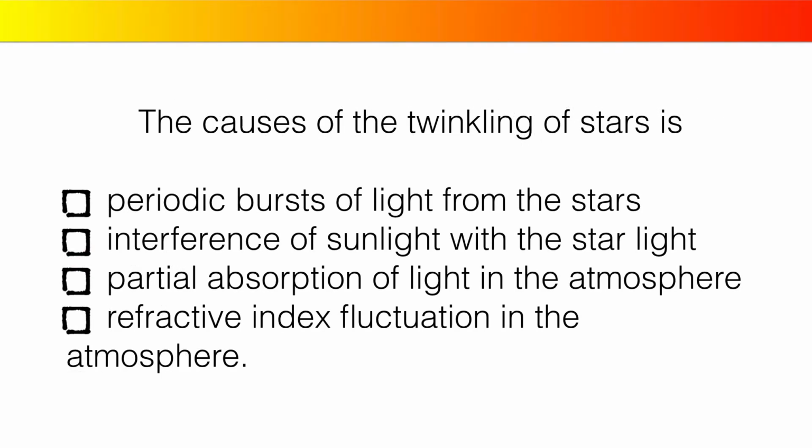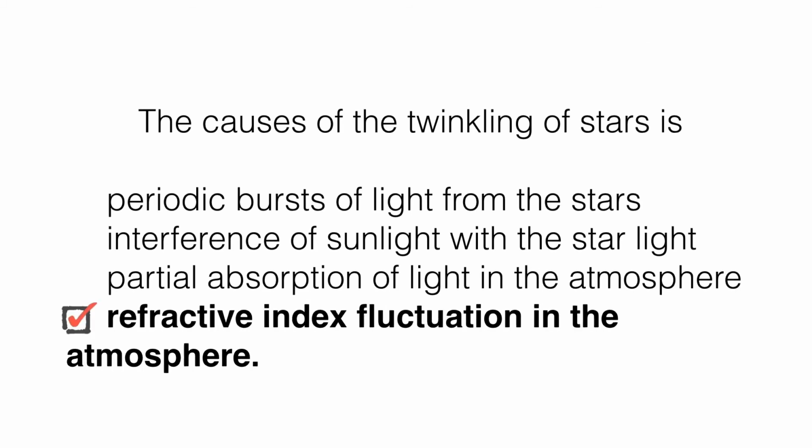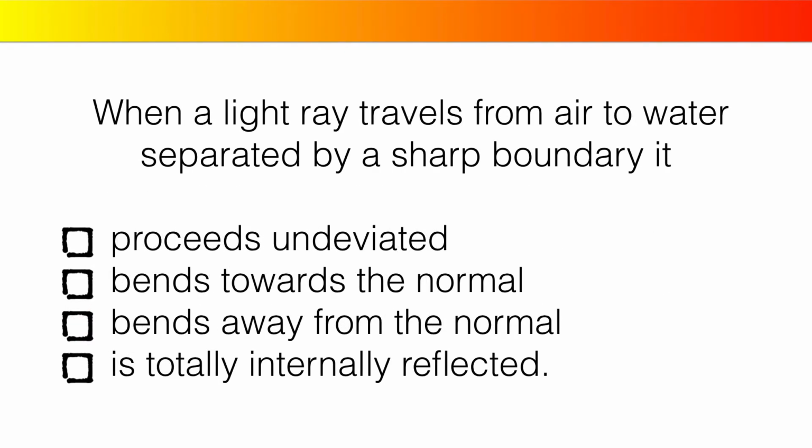The cause of twinkling of star is periodic burst of light from the stars, interference of sunlight with the starlight, partial absorption of light in the atmosphere, refractive index fluctuating in the atmosphere. When a light ray travels from air to water separated by the sharp boundary, it proceeds undeviated, bends towards the normal, bends away from the normal, is totally internally reflected.